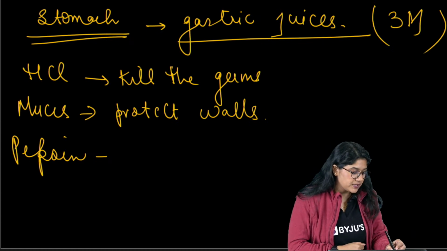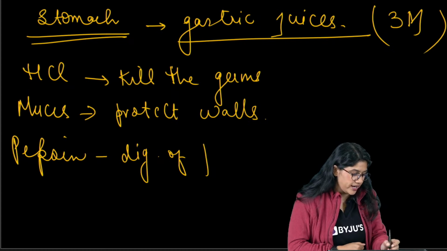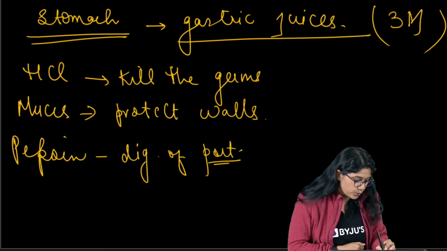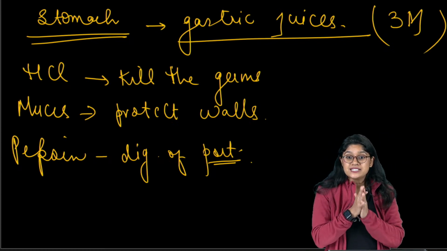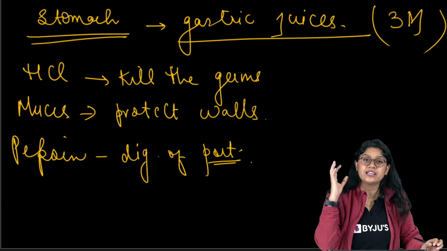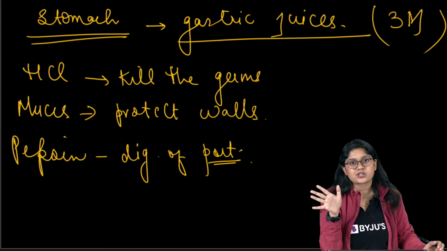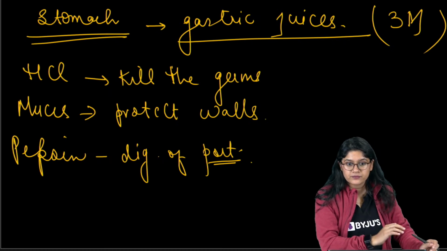And pepsin helps in the digestion of proteins. Very good. So see, everyone, this is really very important. Mostly they will be asking you this question. So I hope that all of you are clear with this, right?